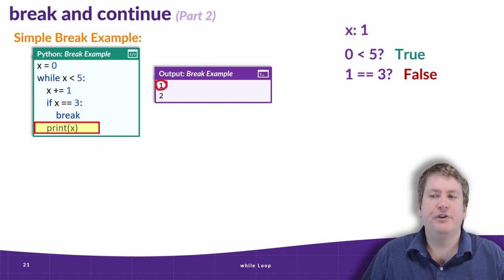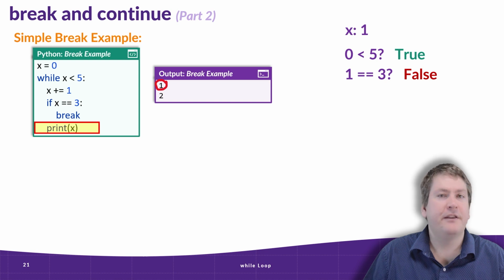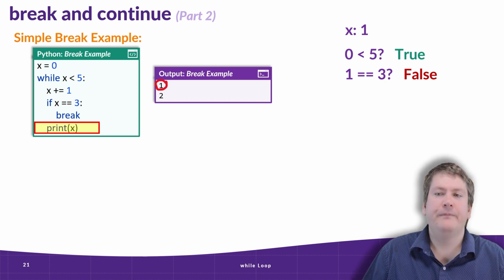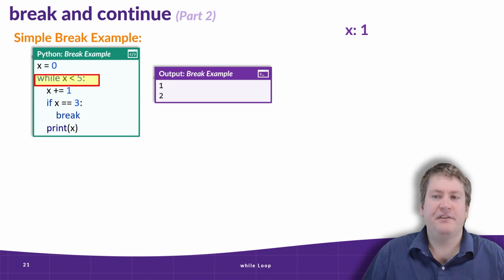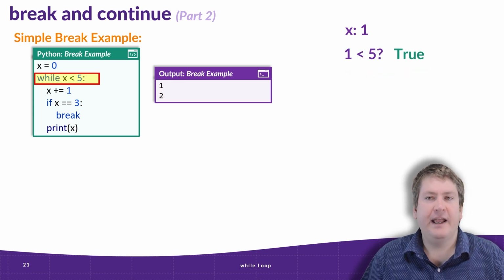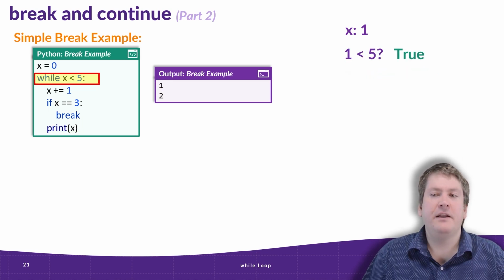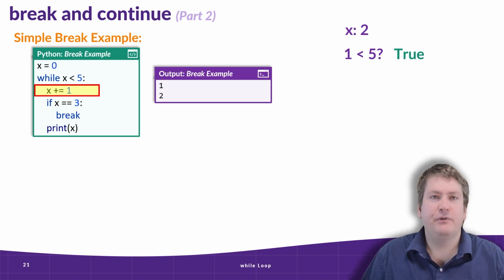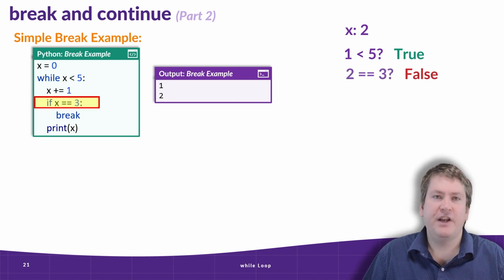Now we are going to print out the value of x. And this is how we got that first output in the little console here. Because x is equal to 1, the output is 1. Since we reached the end of the loop, we now restart, and we check the condition again. In this case, it's going to be, is 1 less than 5? And since it is less than 5, we enter the loop, and we add 1 to our number, making x now 2. We do the check again.